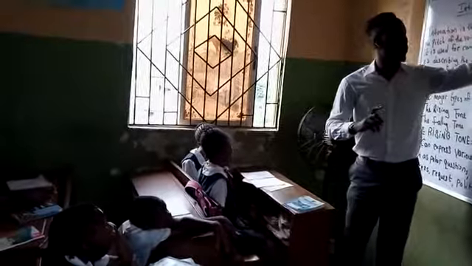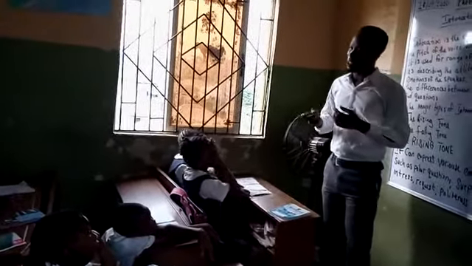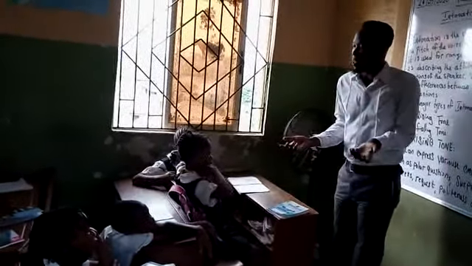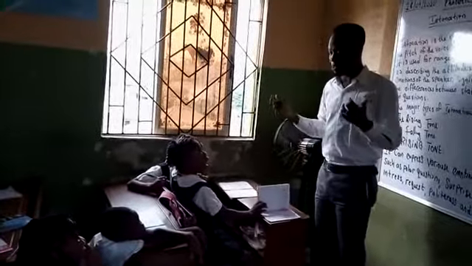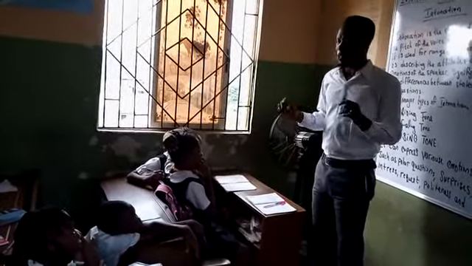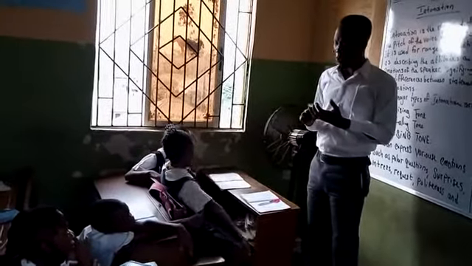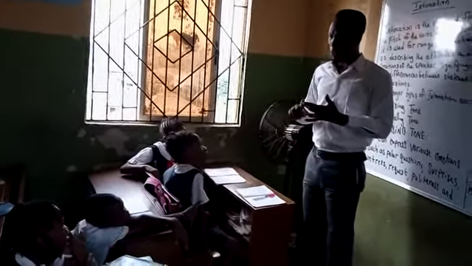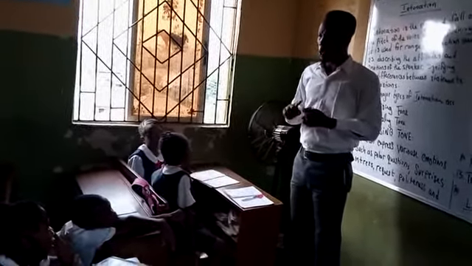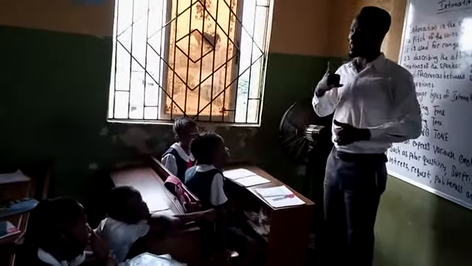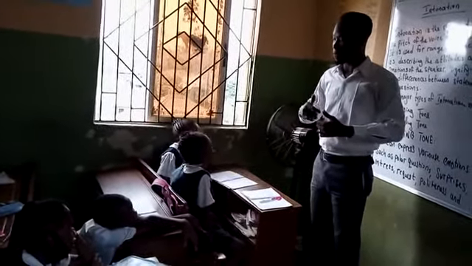Okay, we have a list of items. What does a list of items have to do with? You go to the market or you go to the store and buy rice, beans, potato, fish, meat, and vegetable. Where does my voice go high?